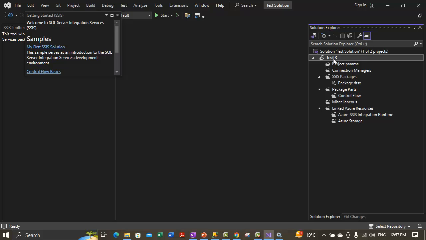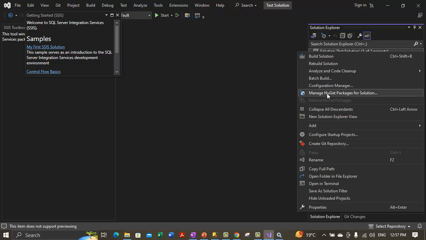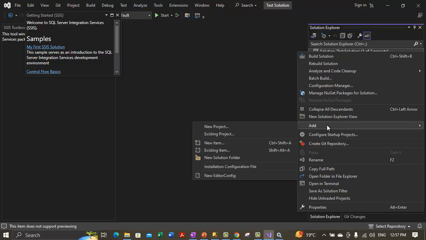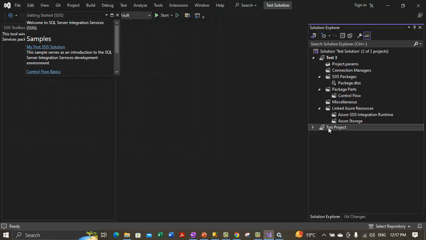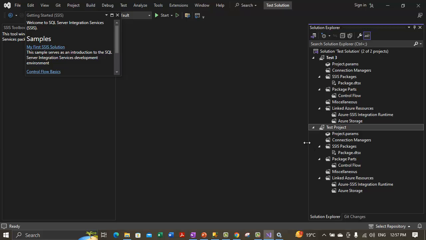So if we have two projects loaded inside this, suppose we add an existing project here, maybe the test project, and if we have an item created in the test3 project, that item can be copied to this test project as well.